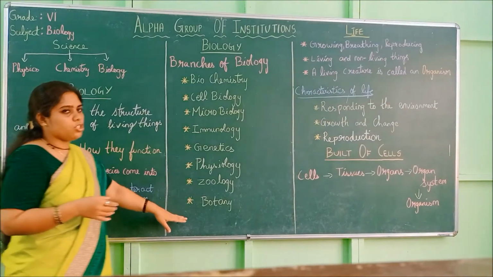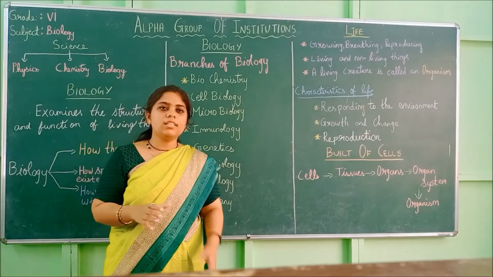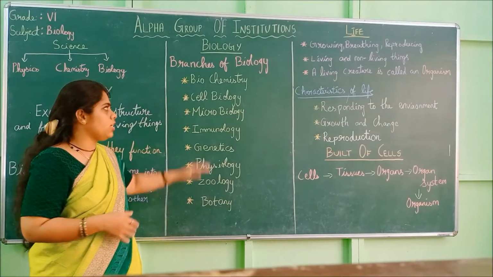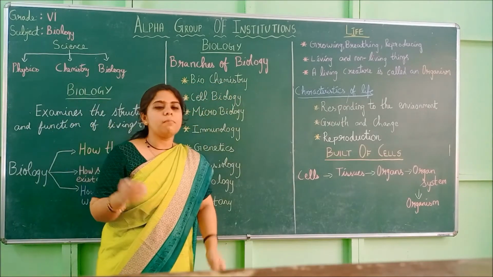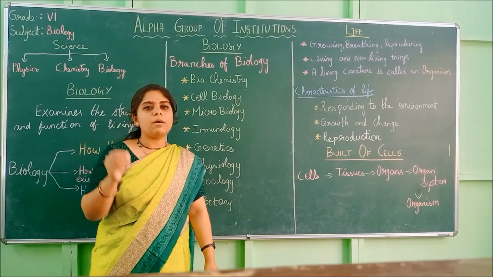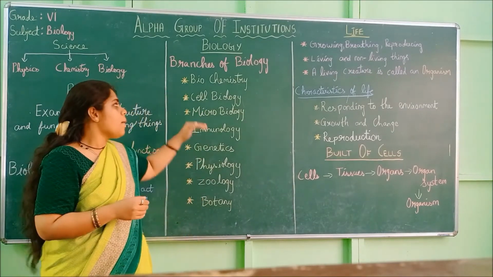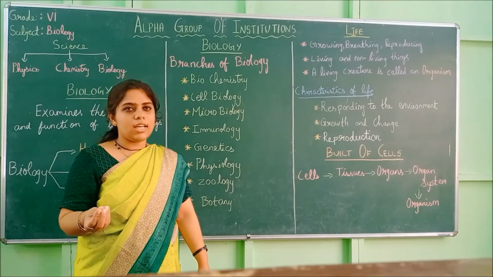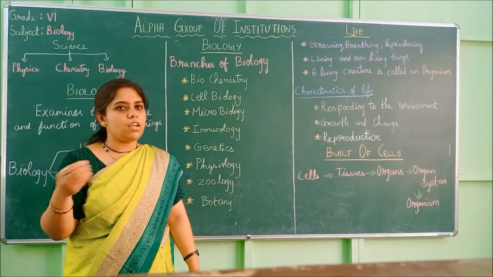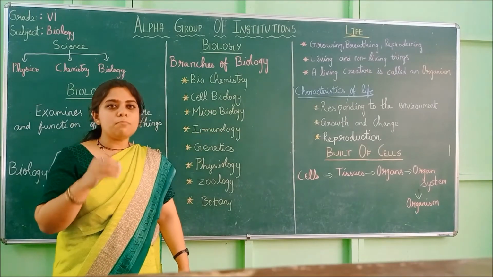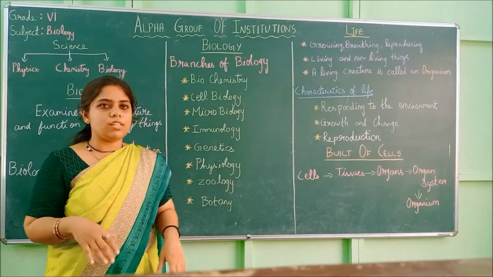Then biology is not only a single subject, it is comprised of many branches. These are a few branches. First is biochemistry, which deals with chemicals. Cell biology means studying the cell and its structure. Microbiology means studying microorganisms, that is viruses, bacteria and all those things. Next is immunology, studying the immune system of living things.